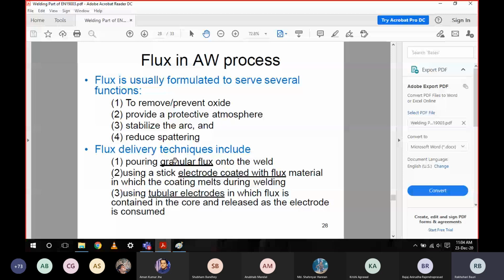This flux combines with the metal oxides and also with other impurities and forms a substance called sludge, which is lighter, or less dense, than the molten metal. So it simply floats on the surface of the molten metal and makes a protective layer.